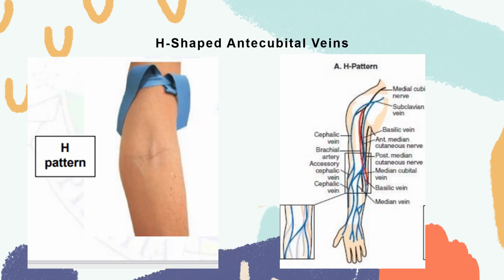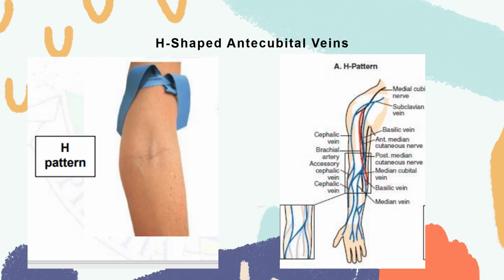The H-shaped venous distribution pattern is displayed by approximately 70% of the population and includes the median cubital vein, the cephalic vein, and the basilic vein. Your median cubital vein is located near the center of the antecubital area. It is the most preferred vein for venipuncture in the H-shaped pattern. It is typically larger, closer to the surface, and is better anchored. When we say anchored, it stays in place and is more stationary than the other veins, making it the easiest and least painful to puncture and least likely to create a bruise.